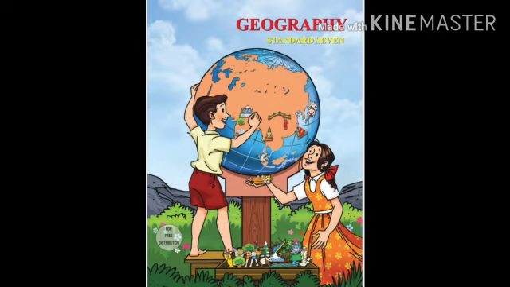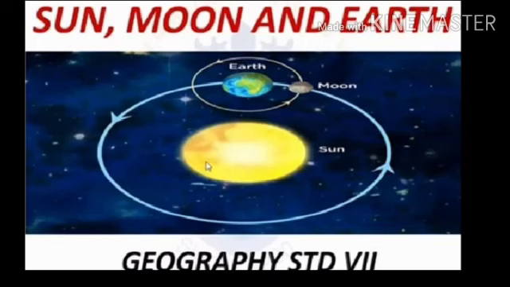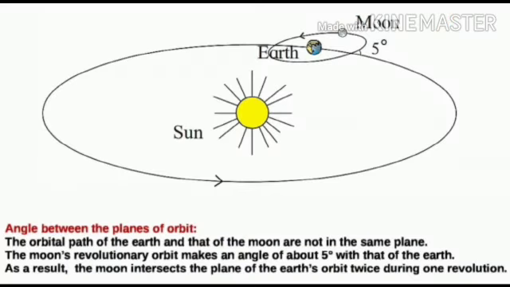Now we will learn the continuation part of chapter number 2, the sun, the moon and the earth. The moon's revolutionary orbit makes an angle of about 5 degrees with that of the earth. As a result, the moon intersects the plane of earth's orbit twice during one revolution. On each new moon day, the line joining the earth and the sun and the moon make an angle of 0 degree, whereas on each full moon day, this angle is of 180 degree.